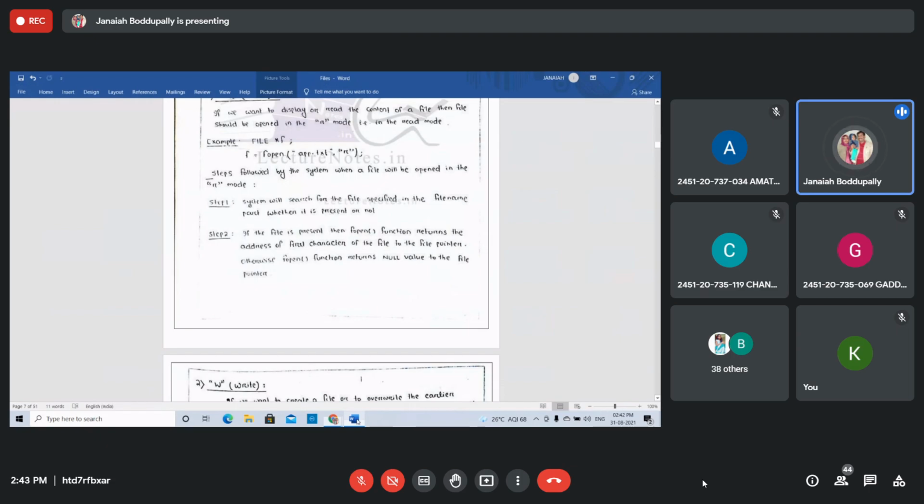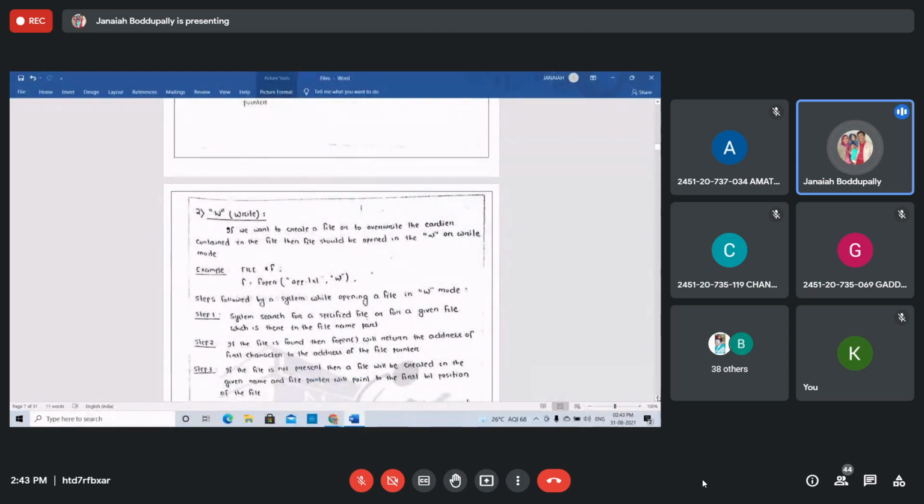If it is R mode, the read mode of the file, these are the steps. So then the file will be opened. Now second, W mode, write mode.